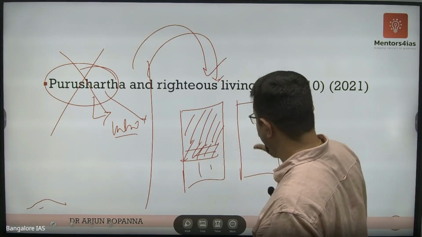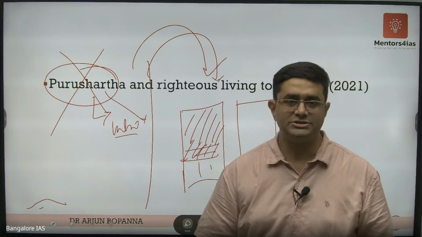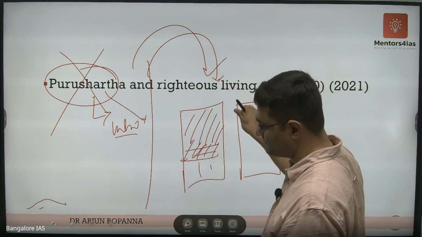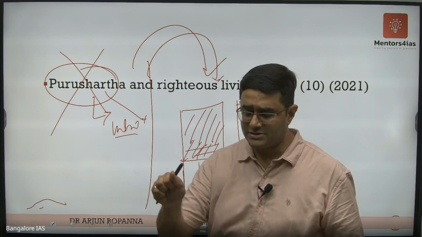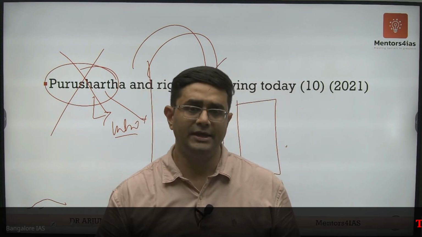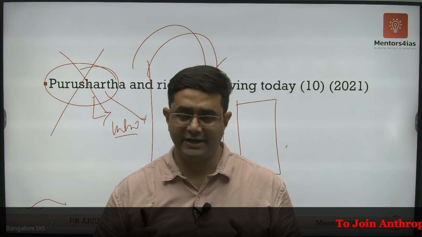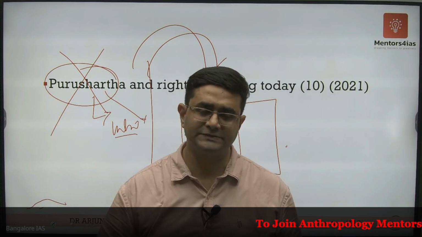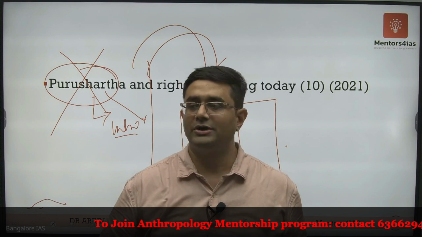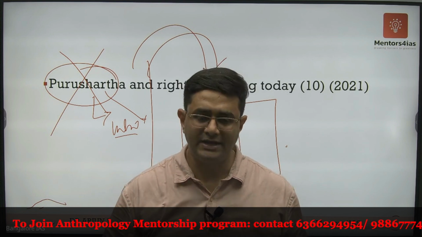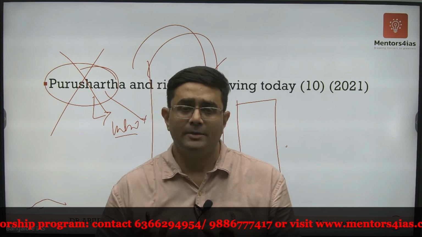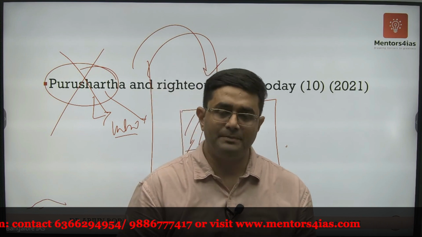So your next one page is going to be how Purushartha is still relevant today in different contexts in our social relationships: to ensure order in the society, to ensure progress and development of the individual as well as the society, to ensure social cohesion, to ensure that every individual of the society abides by some common principles, and it motivates individuals to help others, and so on.